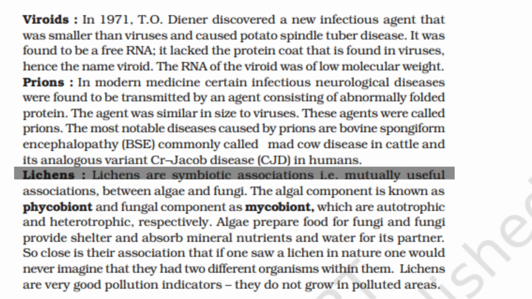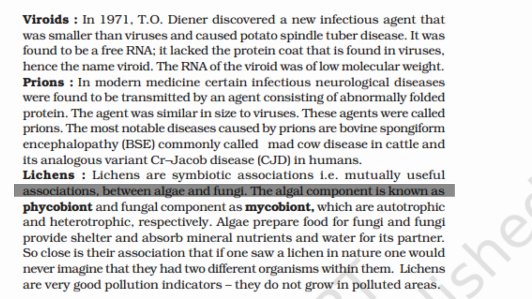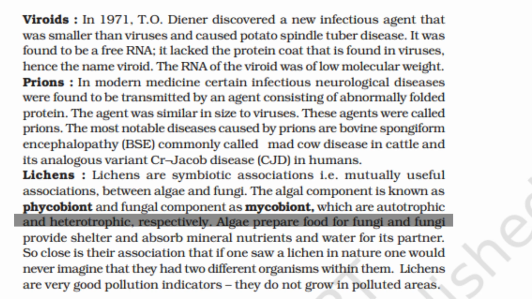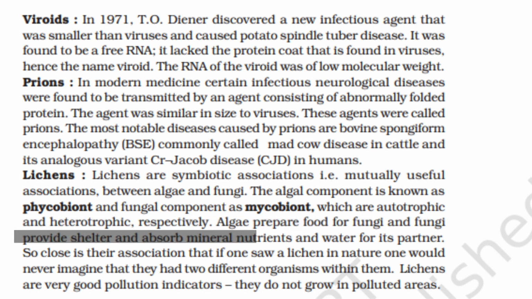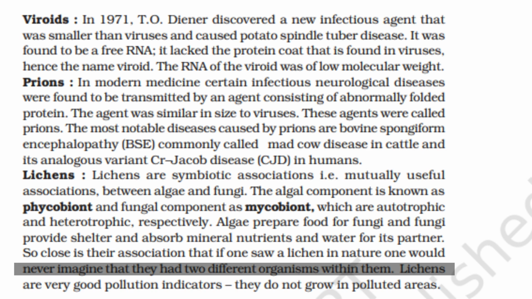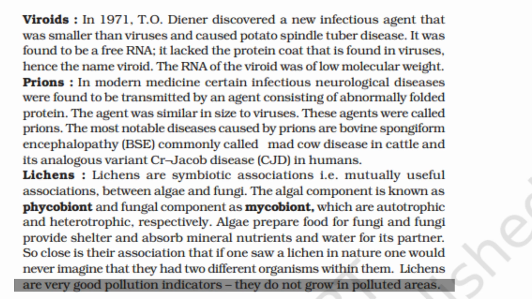Lichens. Lichens are symbiotic associations, that is, mutually useful associations between algae and fungi. The algal component is known as phycobiont and fungal component as mycobiont, which are autotrophic and heterotrophic respectively. Algae prepare food for fungi, and fungi provide shelter and absorb mineral nutrients and water for its partner. So close is their association that if one saw a lichen in nature, one would never imagine that they had two different organisms within them. Lichens are very good pollution indicators. They do not grow in polluted areas.